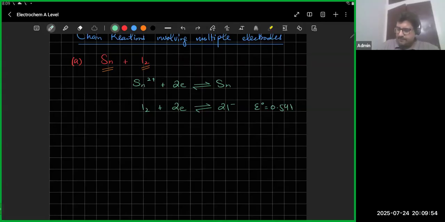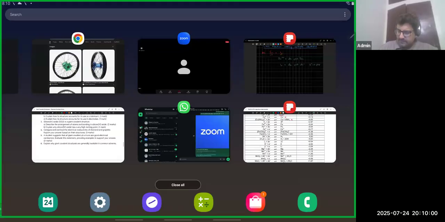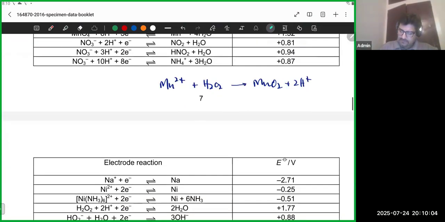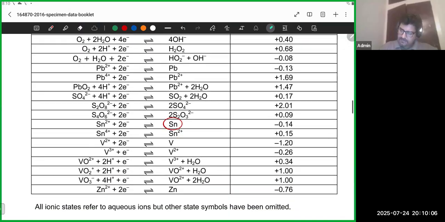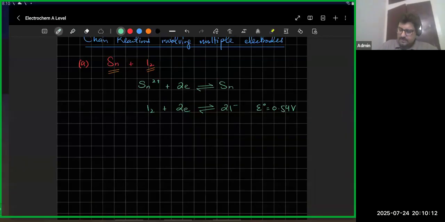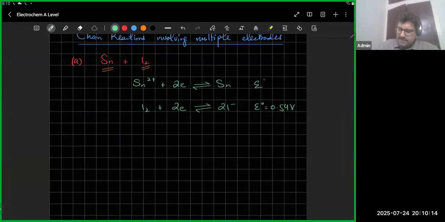And the other E naught was, get the other E naught, 1 second, let me have a look. 10 वाली किधर है? 10 was minus 0.14. अच्छा, ये वाला, this is minus 0.14.